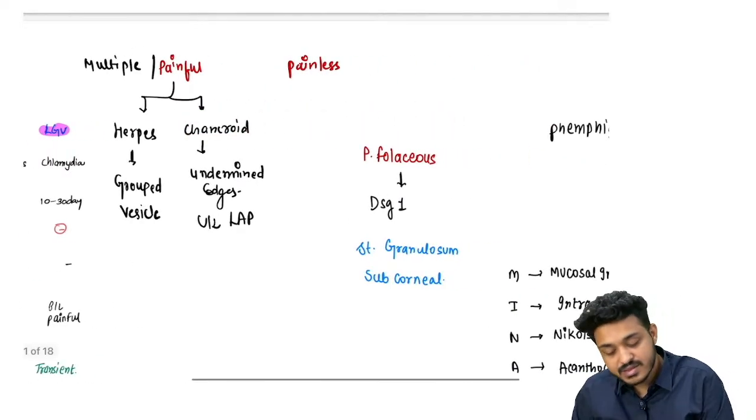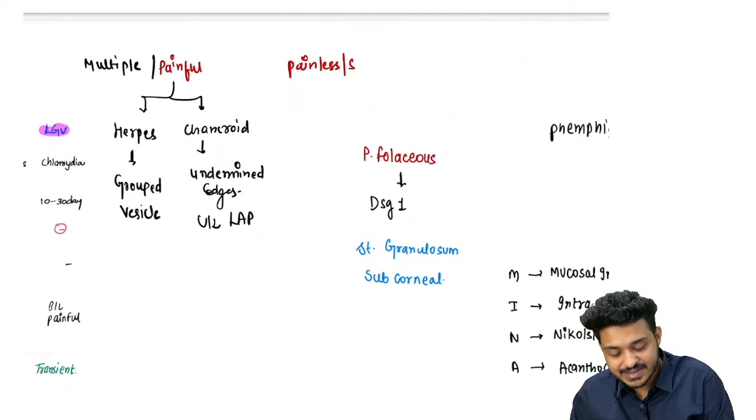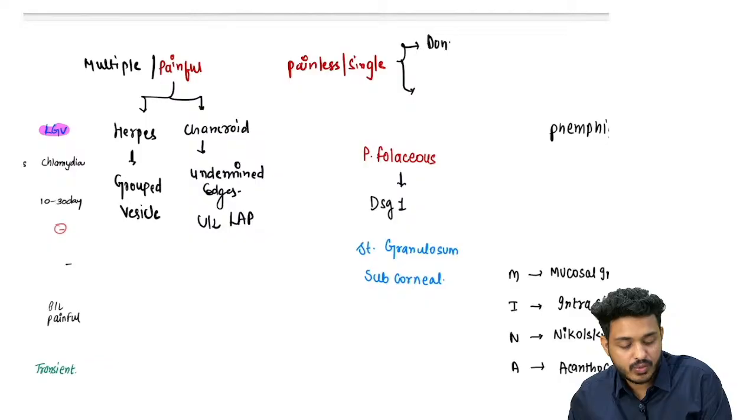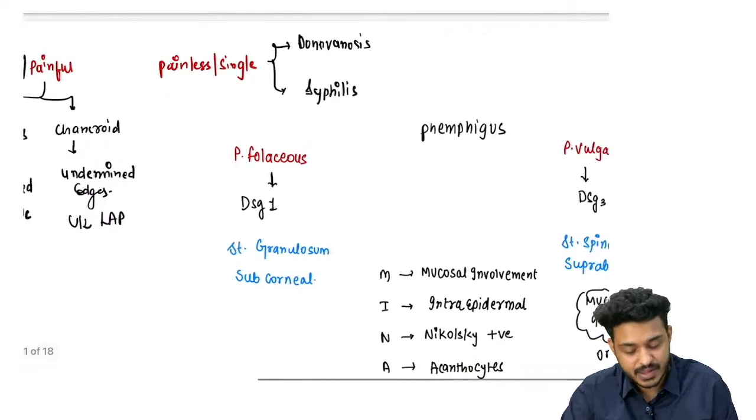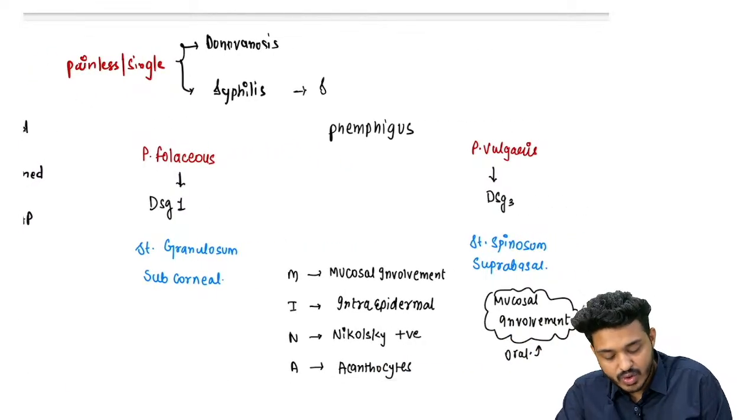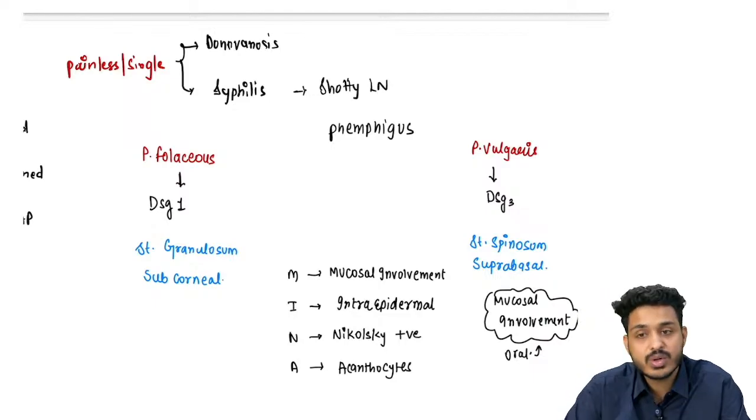For painless ulcers, you can have two entities. Painless and single are going to be together, right? So two things can be there. One can be donovanosis. Another entity is syphilis, right? If it is a case of syphilis, they will write there is a shotty or rubbery lymph node. Shotty lymph node or rubbery lymph node is going to be there, right?